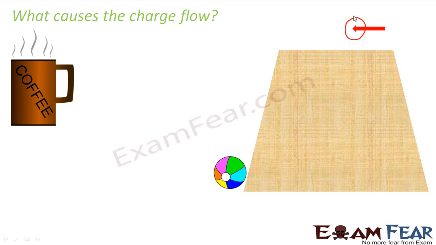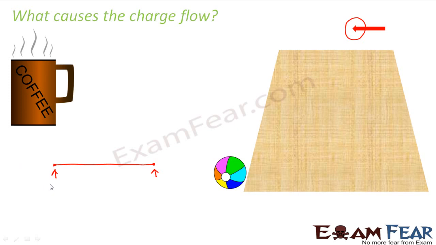Similarly, in case of a copper wire, for example, why does this piece of copper wire conduct current? I mean, why do the charges flow within this copper wire? Or when will the charge flow inside this copper wire? Charges flow due to a difference in potential between the two ends. If there is a difference in potential, or difference in electric pressure, between the two ends of the wire, then the charges will flow from the region of higher potential towards the region of lower potential.